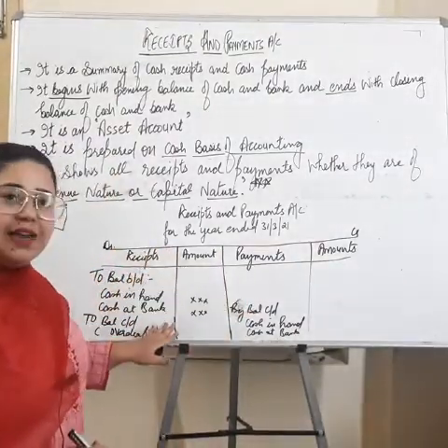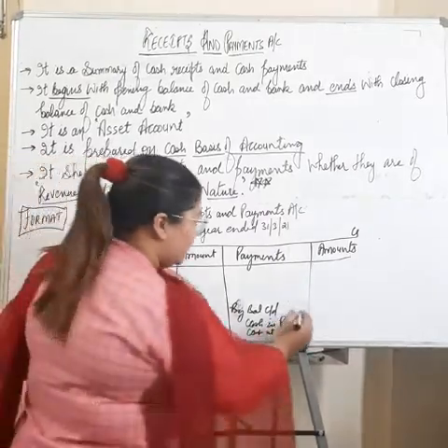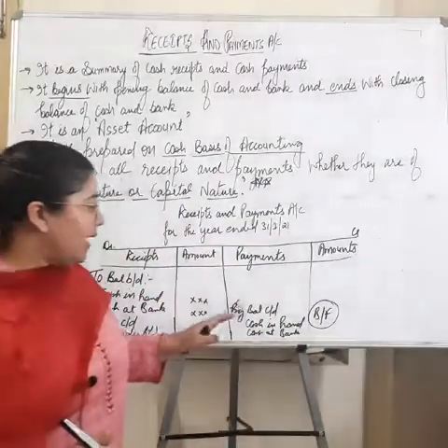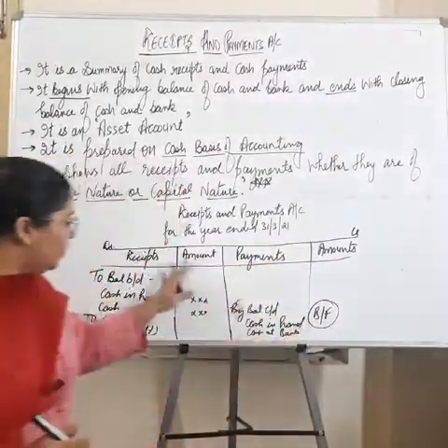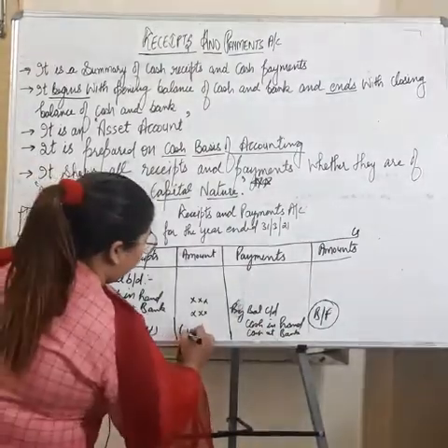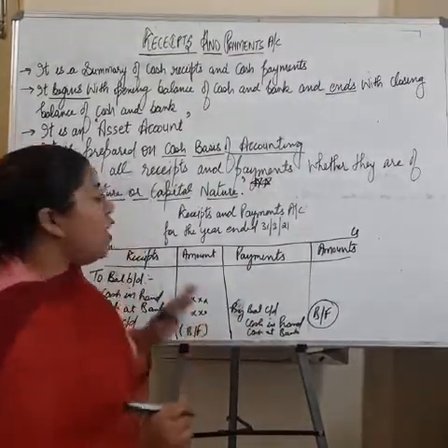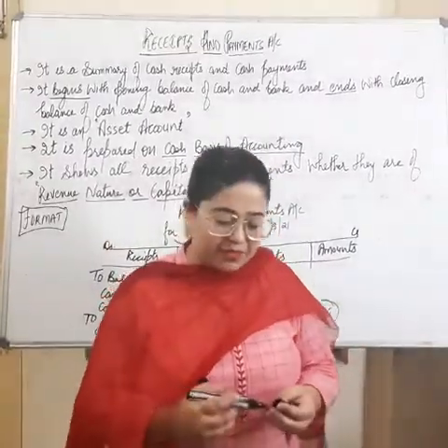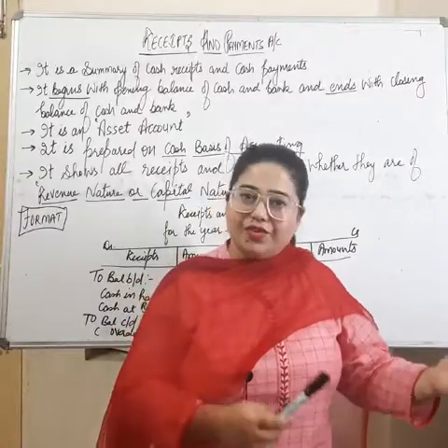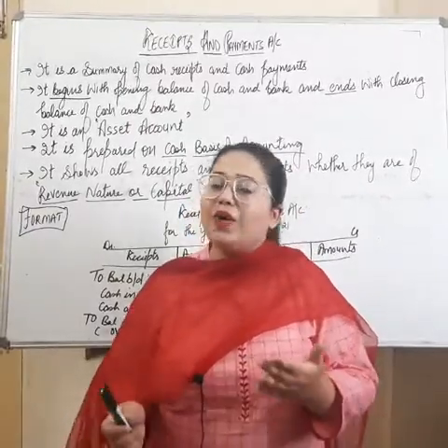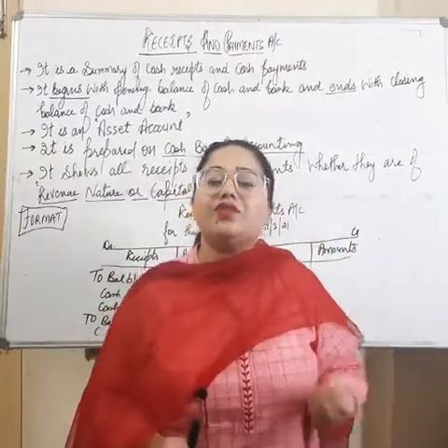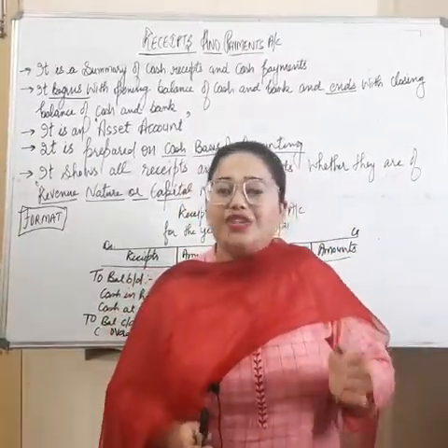If our receipts are greater, then we will get this balance. This will be our balancing figure, right? On the other hand, if the payments will be greater, then we will get an overdraft, a bank overdraft here. So this will be our balancing figure. So this is how we have to make our receipts and payment account. This is very easy because you just have to recognize the receipts and the payments and you have to transfer them in the respective columns and you will get your closing balance of cash in hand or cash at bank.